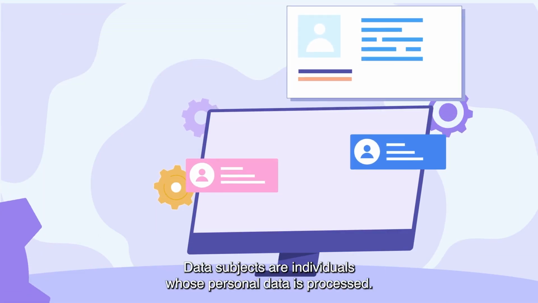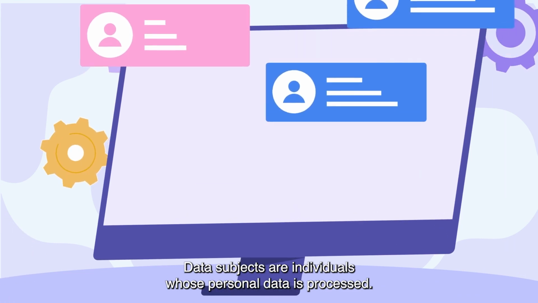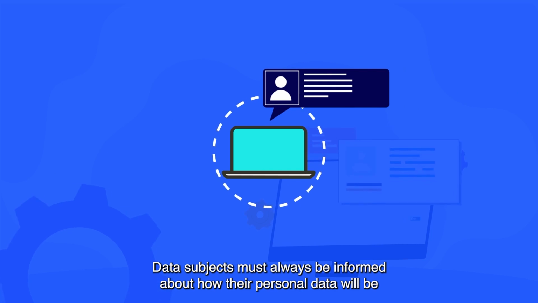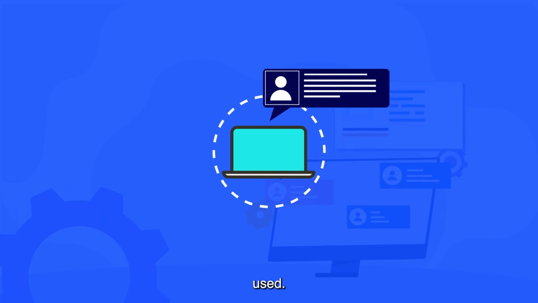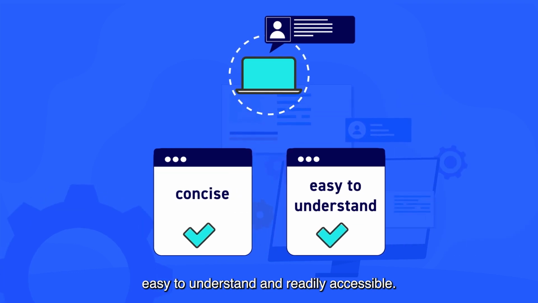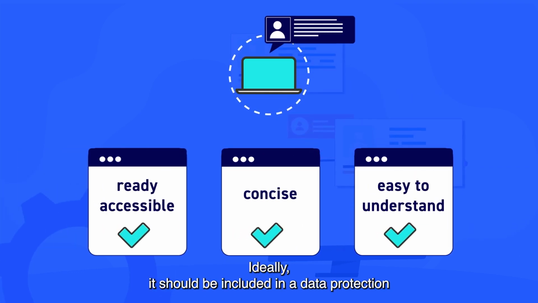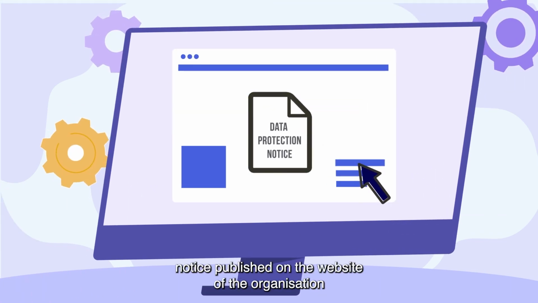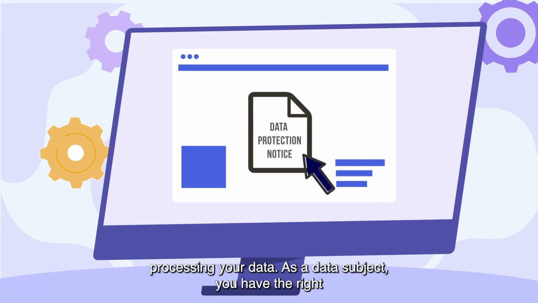Data subjects are individuals whose personal data is processed. Data subjects must always be informed about how their personal data will be used. This information should be concise, easy to understand, and readily accessible. Ideally, it should be included in a data protection notice published on the website of the organization processing your data.